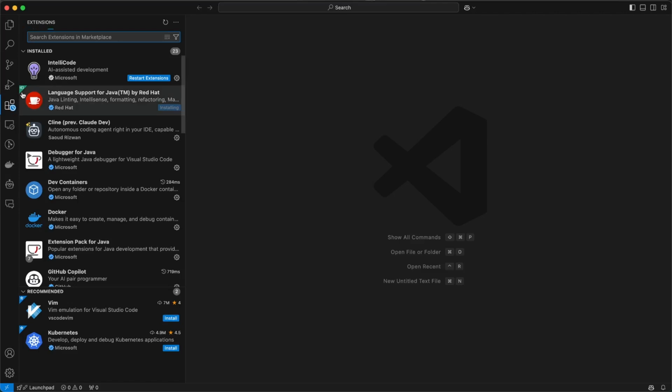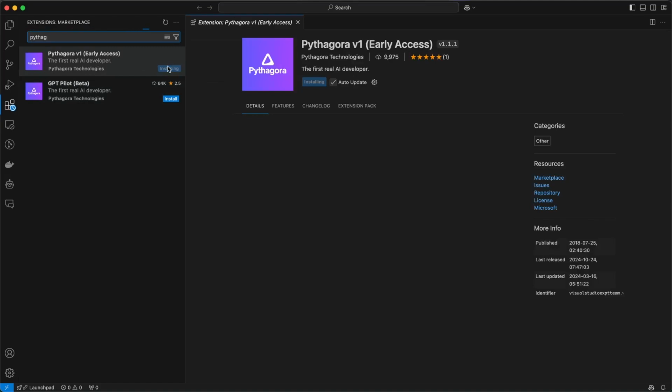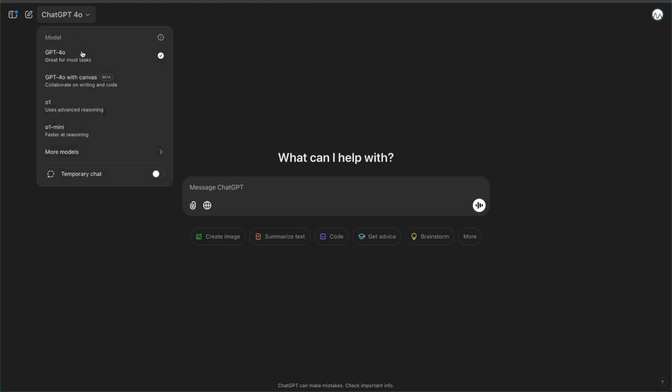Okay, let's get started with Pythagora. I'm in VS Code, I'm going to extensions, and I'm searching for Pythagora, which will come up here, and I'm looking for Pythagora v1 Early Access, which I'll now go ahead and install. Okay, while we wait for the Pythagora extension to download and install, I'm going to use the brand new O1 model from OpenAI that's only just launched.